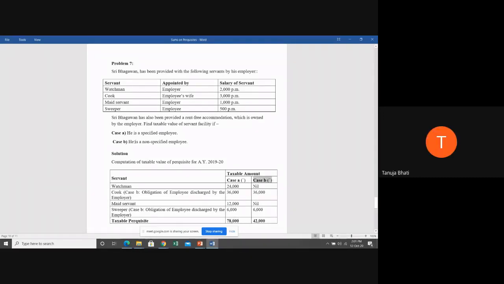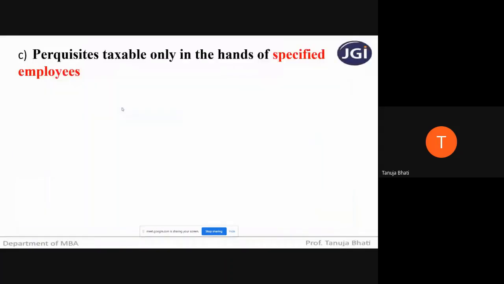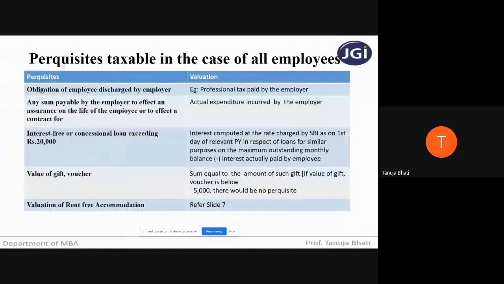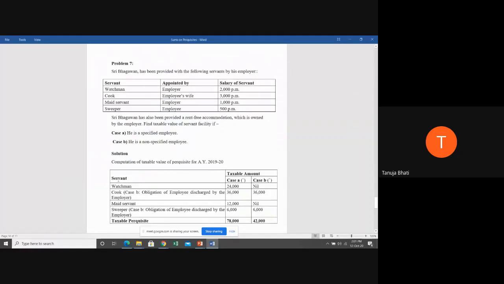Now, B part is what? He is a non-specified employee. Non-specified employee means any other employee. Now, in case of any other employee, students, tell me whether watchman, cook, servant, sweeper, if given by the employer, is it taxable? No, because we have seen perquisites taxable in case of all employees. Here, nowhere do we have sweeper, helper, gardener. It is only in case of a specified employee. Correct? Okay.